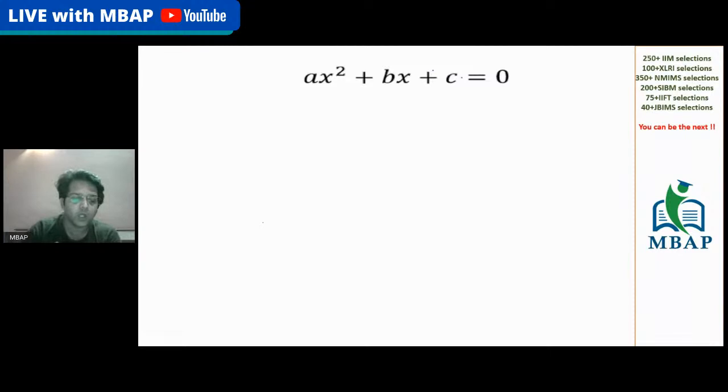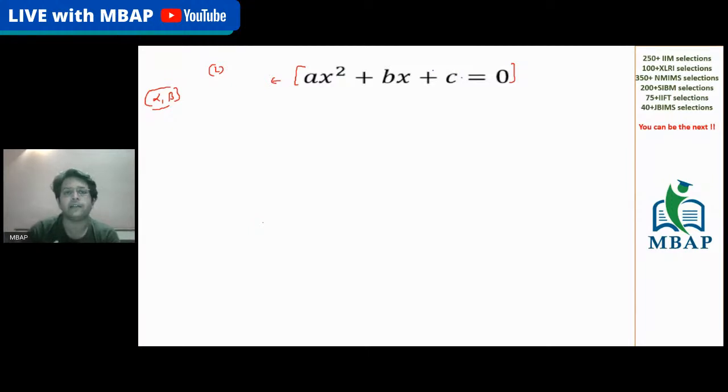We understand a quadratic equation is given by a general expression, which is ax squared plus bx plus c is equal to 0. And we understand the number of roots which is possible for this quadratic equation is 2. To generalize this, we always say alpha and beta. We also say alpha and beta are the roots of the equation. These are the values which, if you put into the equation, will get satisfied.